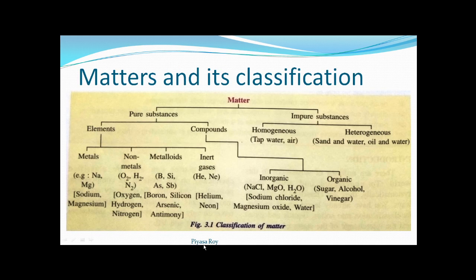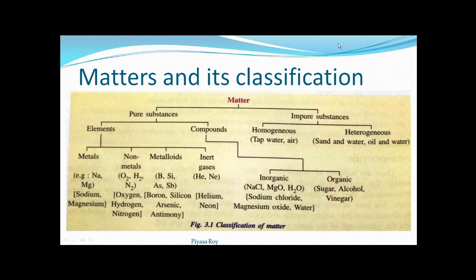Matter and its classification. You know what matter is? Anything which occupies some space, which has some mass, and which can be perceived by our senses can be called matter. Anything like a pen or a paper, your books or water, the gases in the air, all these things we can call matter. We know that. Yes, you read this earlier.